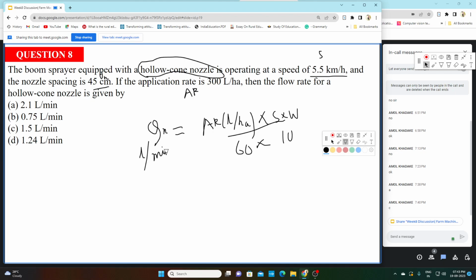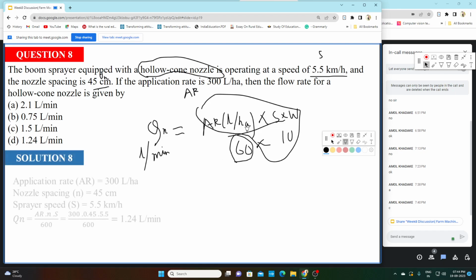If we do not divide by 60, then our Qn will come in liter per hour, but according to our options we require Qn in liter per minute. That is why we are dividing this formula by 60. So this is the formula.